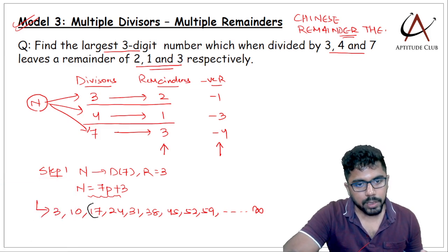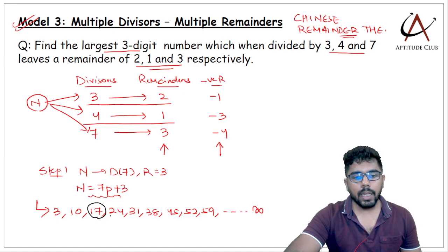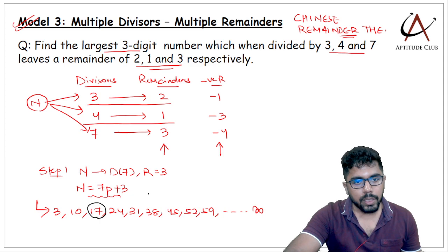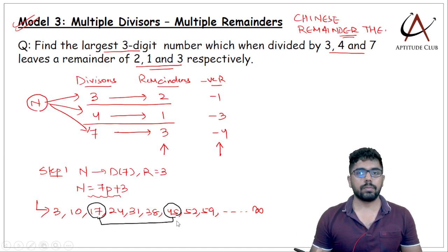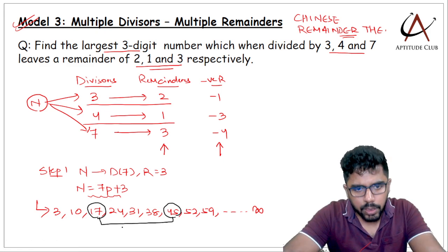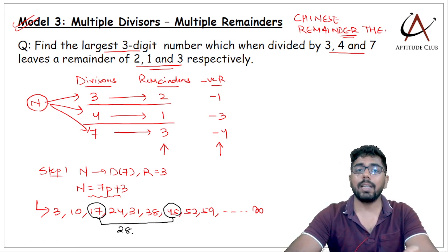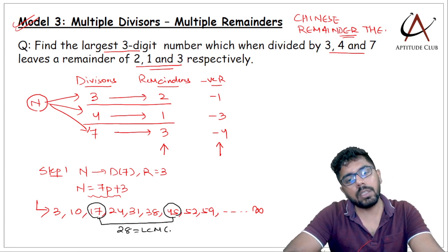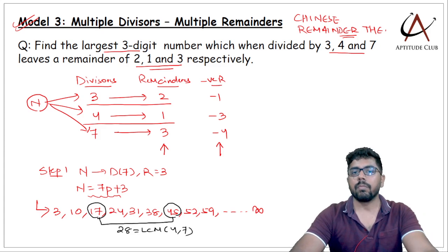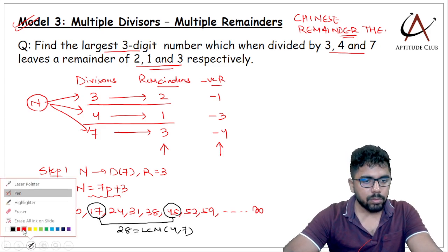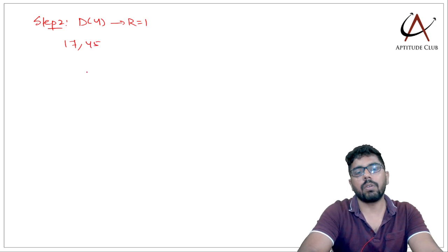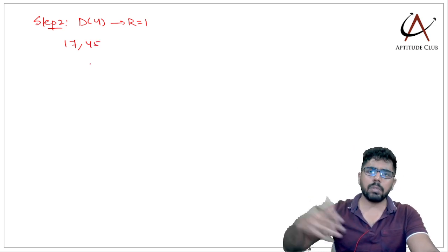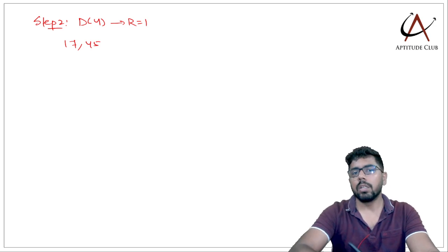So the first number is 17. Then the next number, if I check, when divided by 4 it leaves a remainder 1, is 45. 17 and then 45. And interesting, you see the gap between 17 and 45 is 28, and 28 is basically the LCM of 4 and 7. Why am I saying this? In step 2 my first number is 17 and the second number is 45. I can't keep writing all the numbers and then try to see where the gap is. So this is a definite pattern.